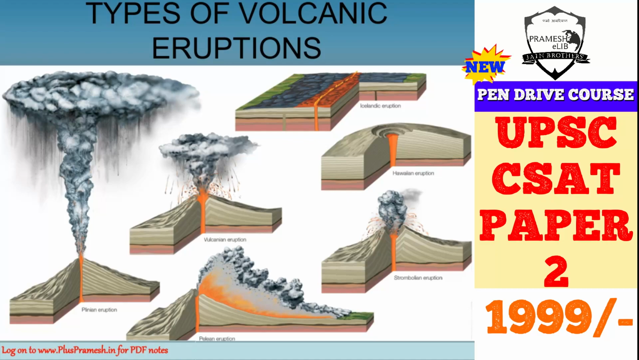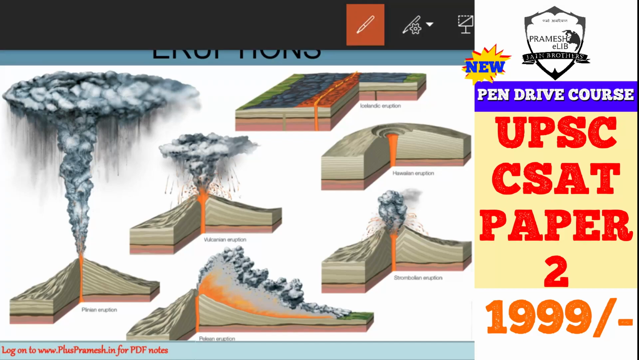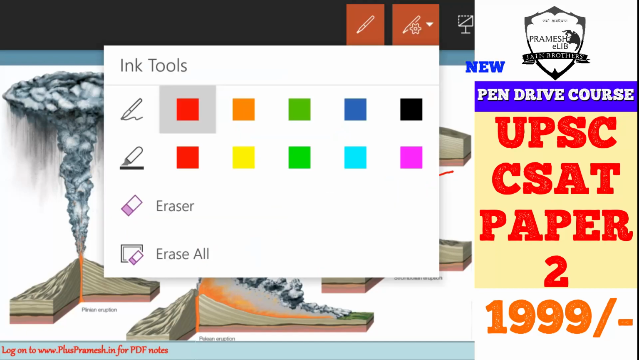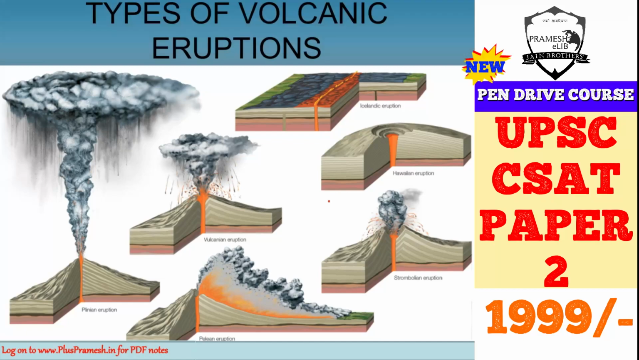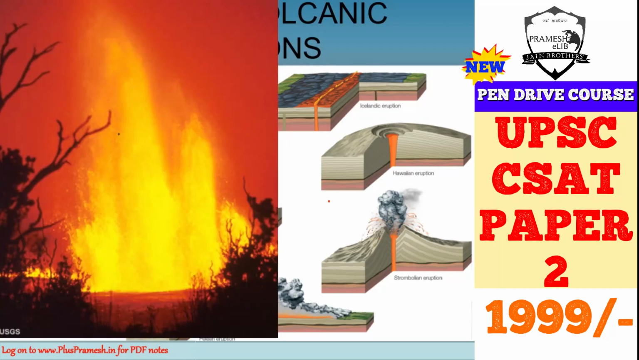So you can see here in the Hawaiian eruption, fluid basaltic lava is thrown into the air in jets from a vent, at the summit or on the flank of the volcano. This has been named after Hawaii. Okay, see, this is an example of a Hawaiian volcano here.